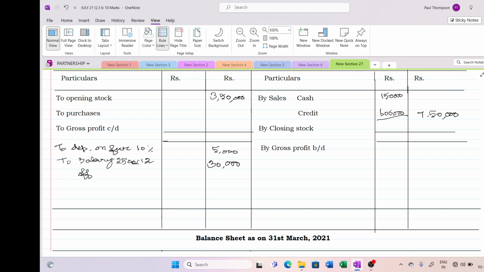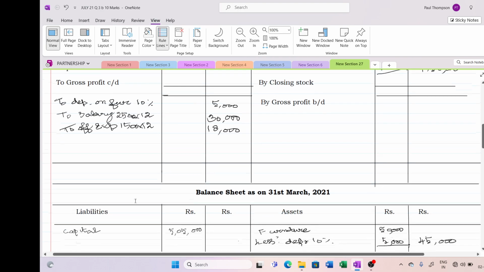Office expenses 1,500 into 12. 12 into 1,000, 12,000, 500 into 12, 6,000. So this comes to 18,000. Next one is 625, I hope. So let me check. The amount paid is personal drawing is 625. 625 into 12 will be worth 7,500.